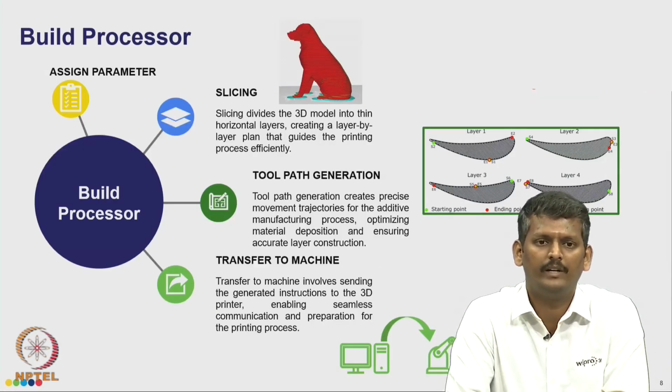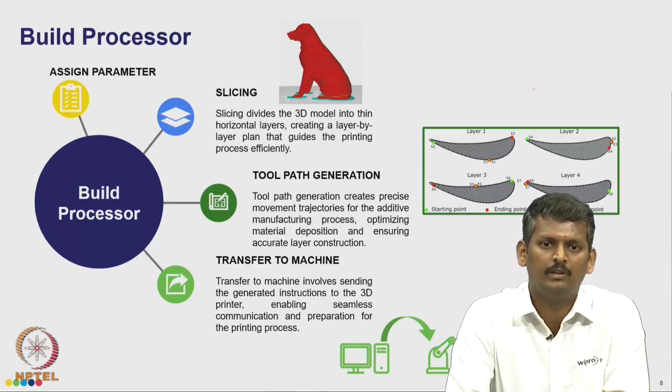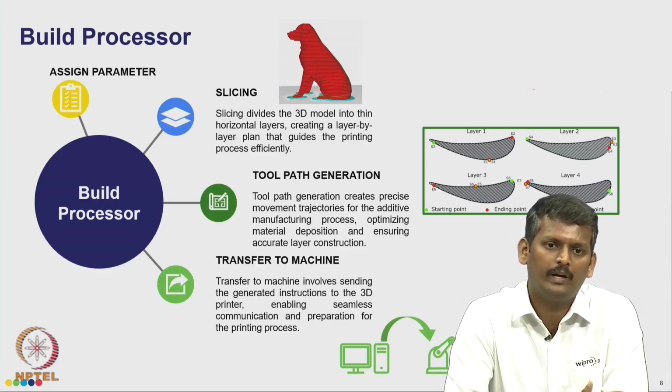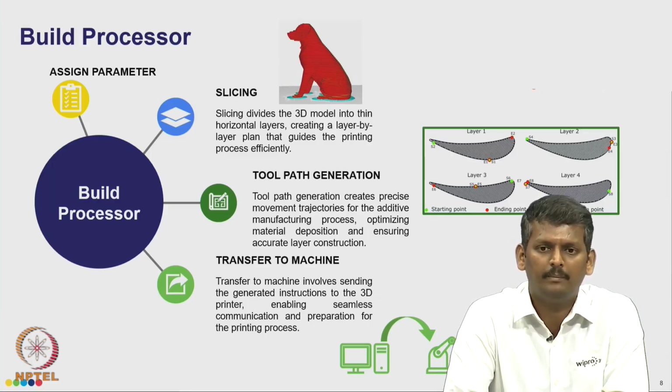After which we take it to the build processor, which generates the code required for sending to the machine. Initially in the build processor we assign the parameters, like laser parameters, or the printing speed, or many other types with respect to the technologies.